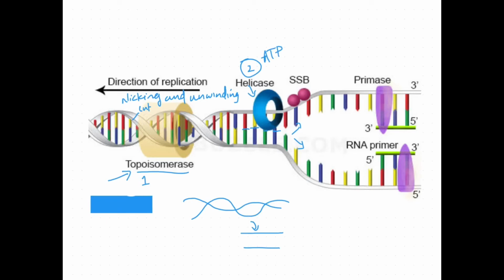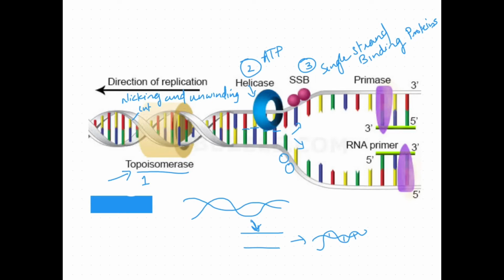The third type of enzyme is single strand binding proteins. They bind on the separated DNA and help the DNA stay in that state. Otherwise, when you denature the DNA into single strands, they would again form hydrogen bonds and form the helical structure again.